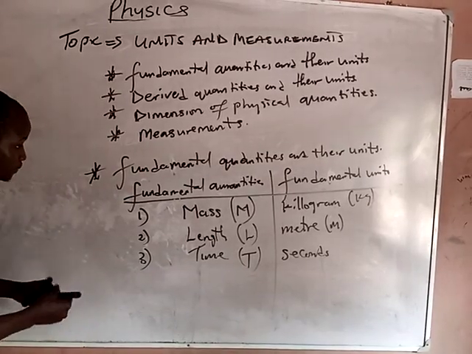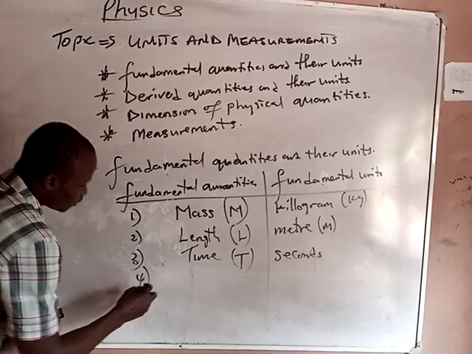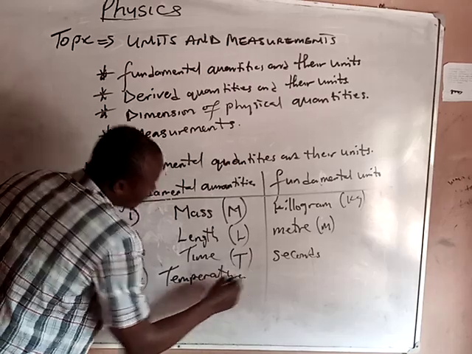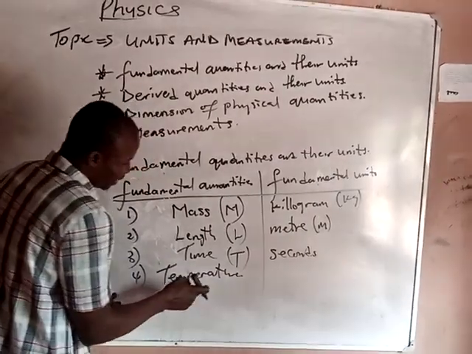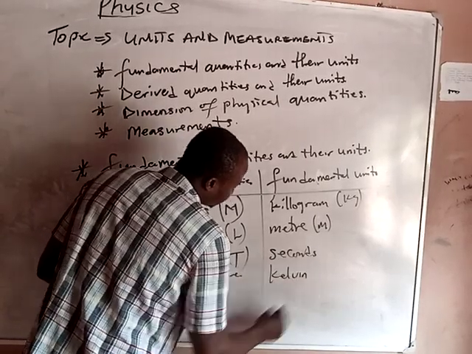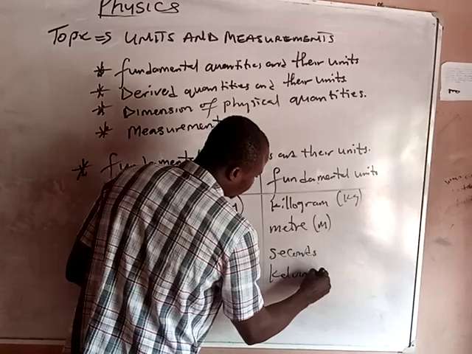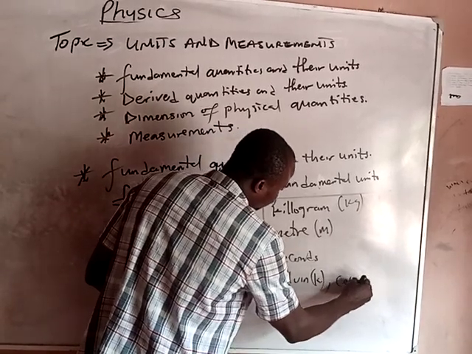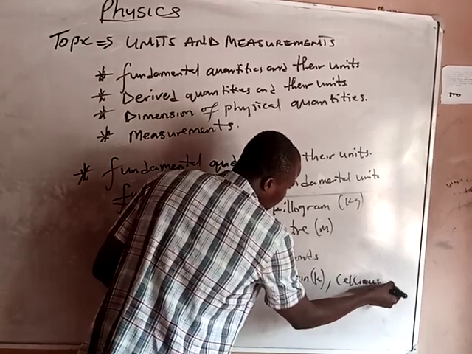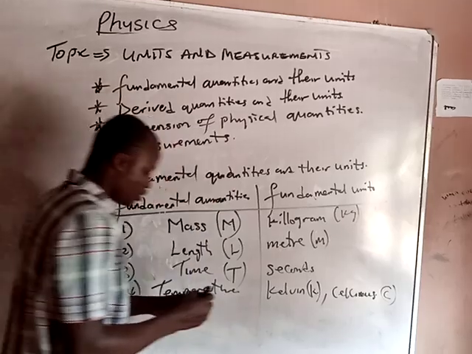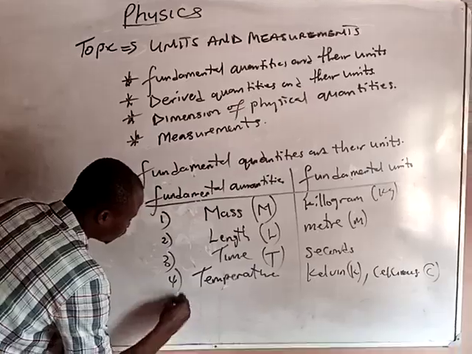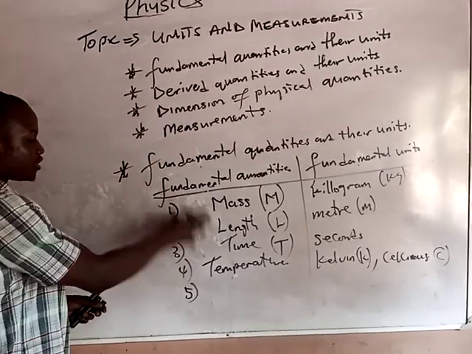We still have more. We can also add temperature. The unit of temperature is Kelvin, K, or Celsius, always written as C, so we have it in degrees Celsius. We also have Fahrenheit. These are basic fundamental quantities.